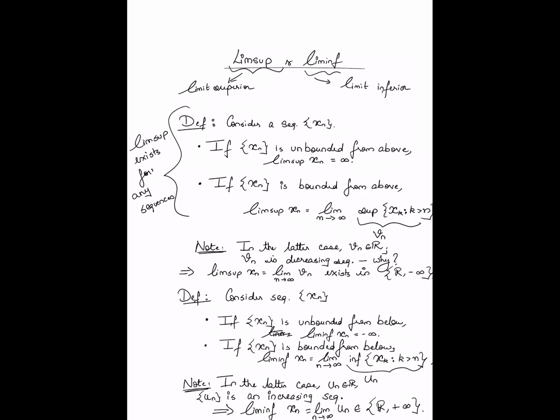If that sequence were unbounded from above, then its limit would be infinity. If it is bounded from above, the limit would be real valued. Right? So this is how you define the lim sup, the lim inf of a sequence. And once again, from this, you can see that the lim inf is defined also for any sequence.